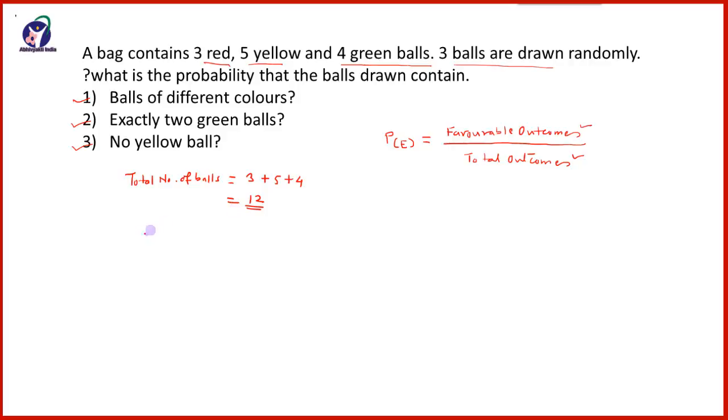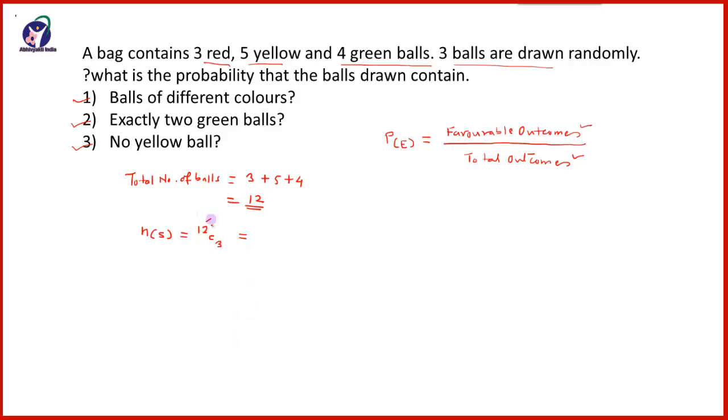So the number of possible outcomes will be 12C3. This we have seen in permutation and combination. Total balls are 12.